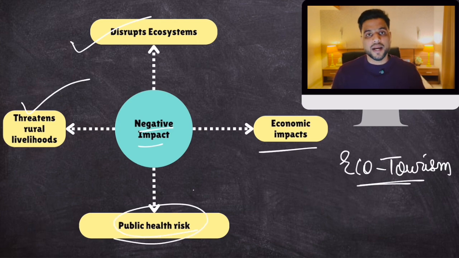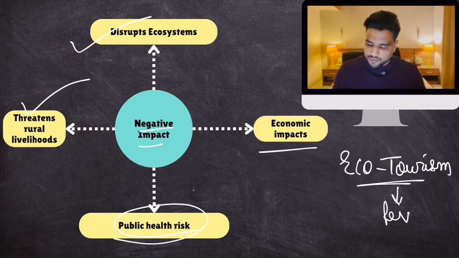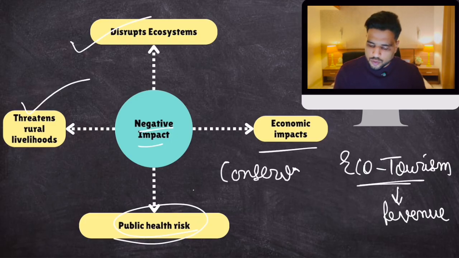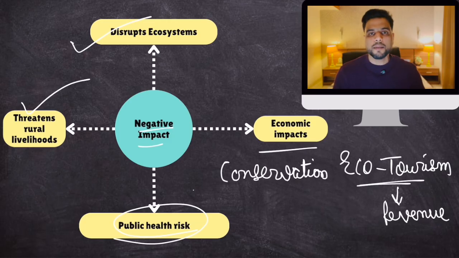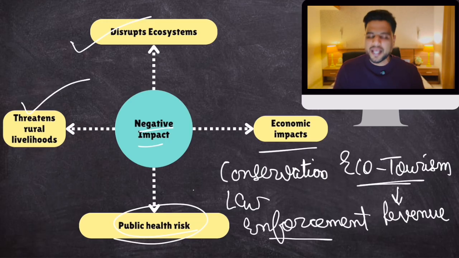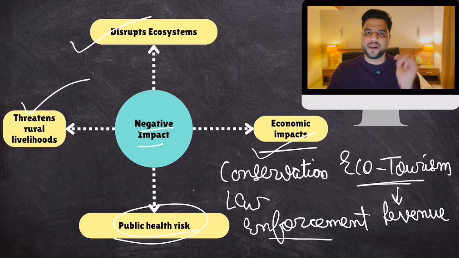Then economic impact. First of all, revenue from ecotourism gets affected, so economic impact. Then, the government also has to spend a lot of money for conserving these wild species. So money spent in conservation, economic impact. Plus a lot of money is spent on law enforcement also. You give salaries, equipment to these police personnel. So all of this has economic consequences as well.